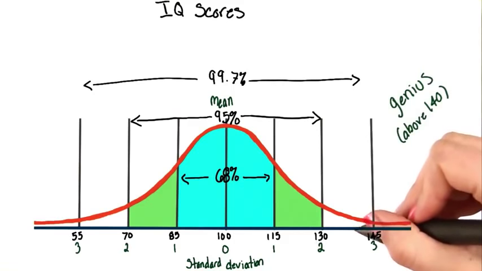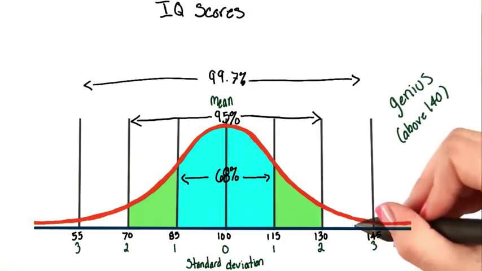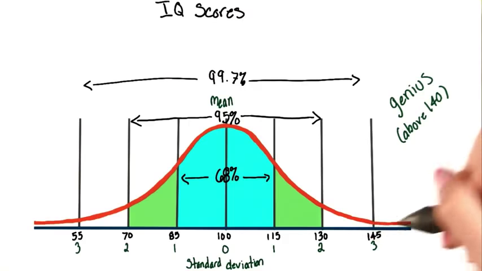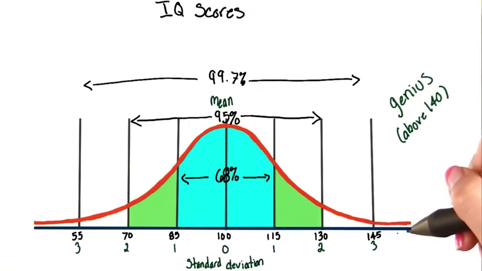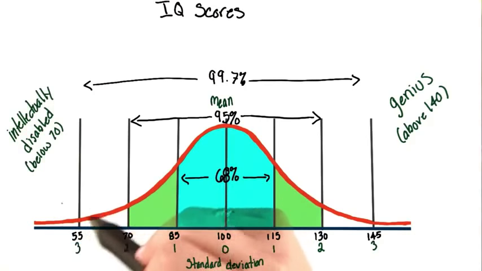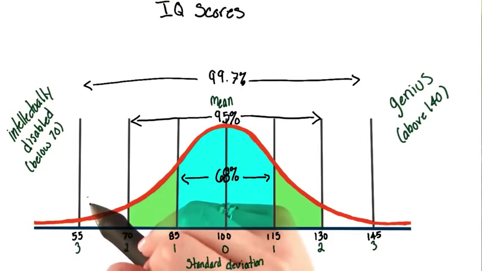Now traditionally, those who have extreme IQ scores are given labels, such as a genius, who scores above 140 on an IQ test, because not a lot of the population scores that high, or intellectually disabled, those who score less than 70 on an IQ test, because again, not a lot of the population scores that low.